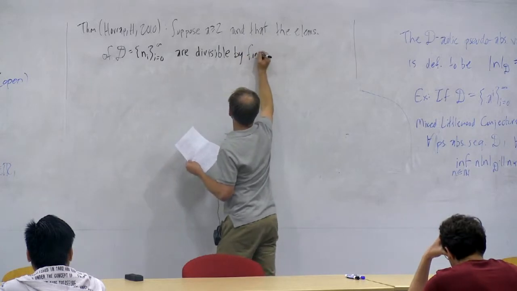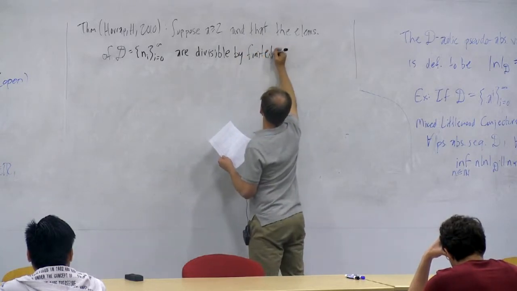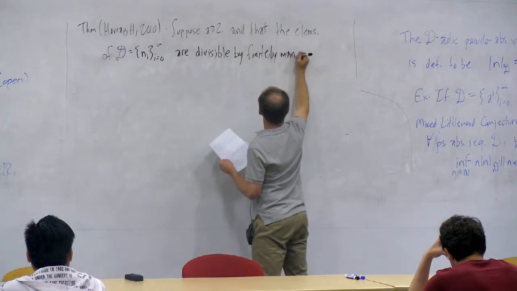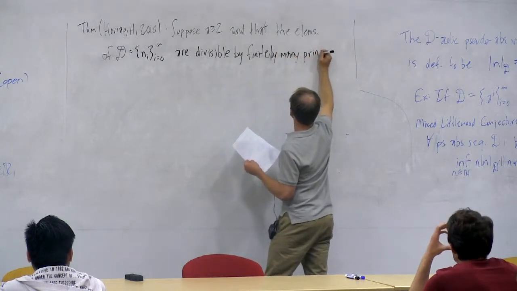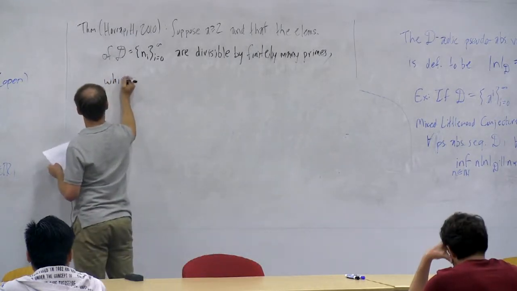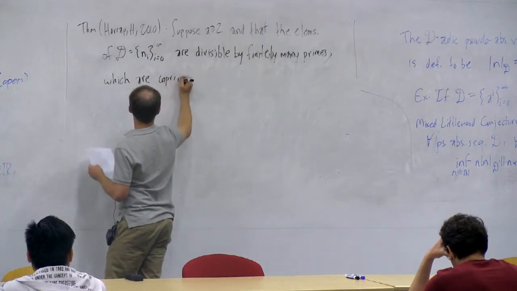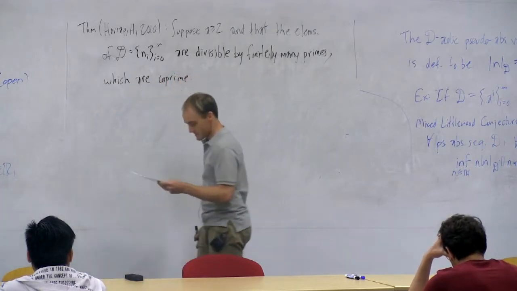By finitely many primes which are coprime to A.